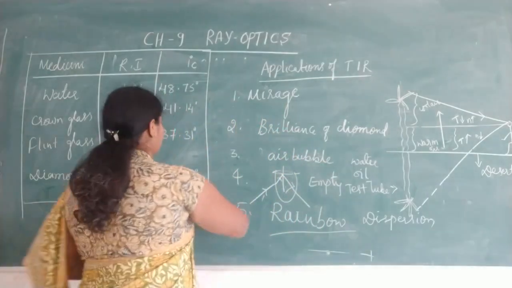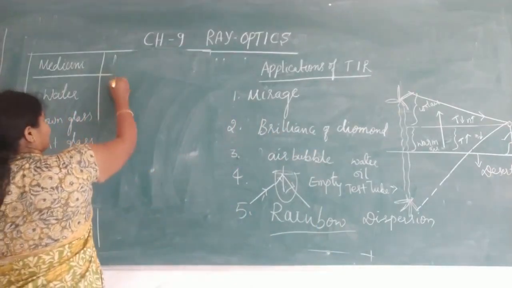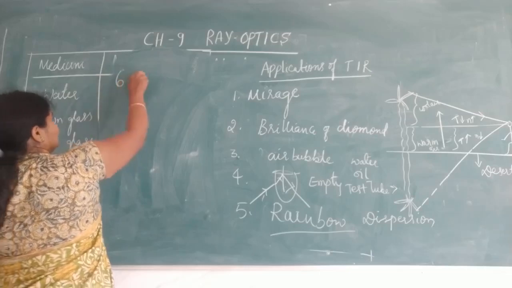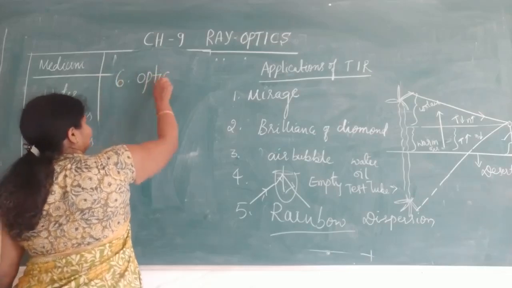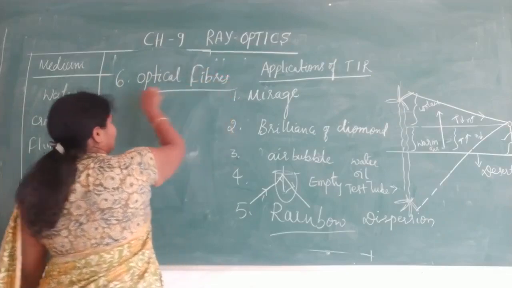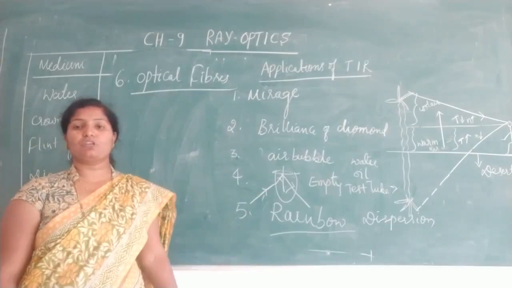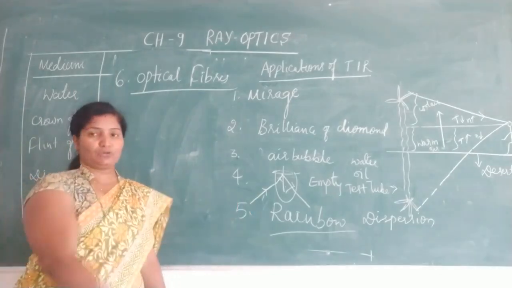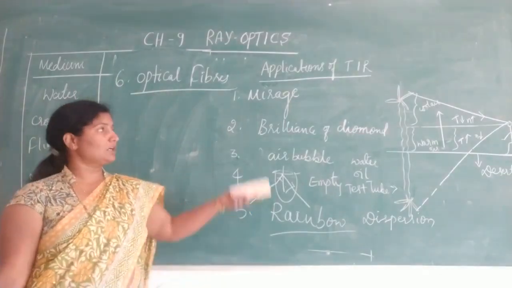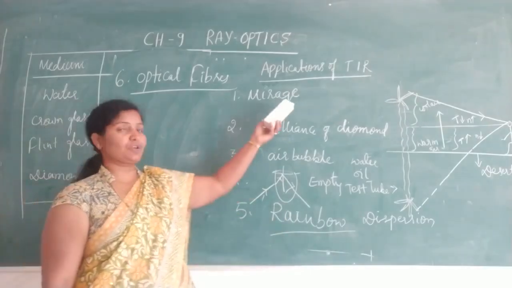And a last application, that is optical fiber. Optical fibers also work on the principle of total internal reflection. So this one you can expect for 2 marks: Mention any 2 applications of total internal reflection.